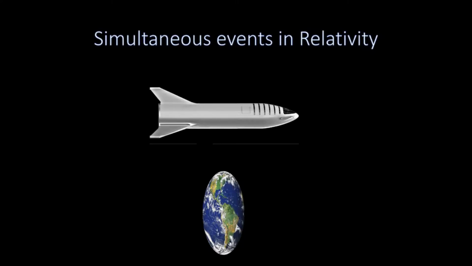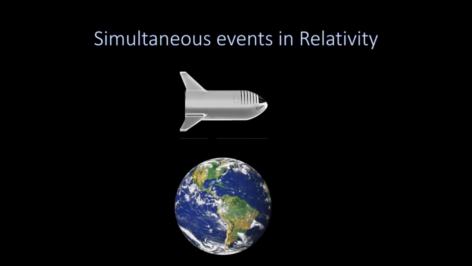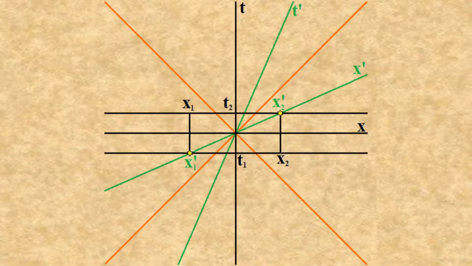If you have a spacecraft pass by the Earth with a relative speed of nearly the speed of light, and events occur on opposite ends of the spacecraft that the occupants see as simultaneous, someone on Earth will see these events differently. First, they will see the event at the rear of the spacecraft occur. Then they will see the event at the front of the spacecraft occur. Those on the spacecraft literally have a different idea of now than those on the Earth do, as their coordinate systems are tilted with respect to each other.